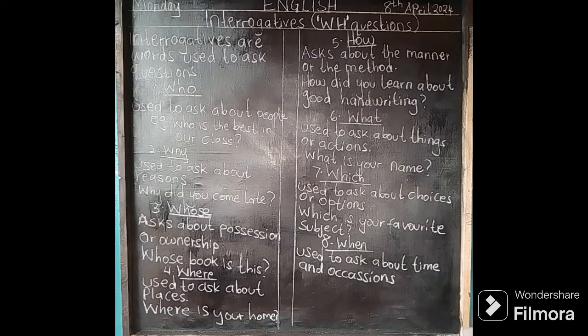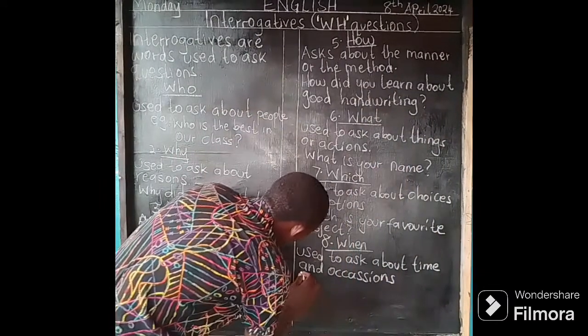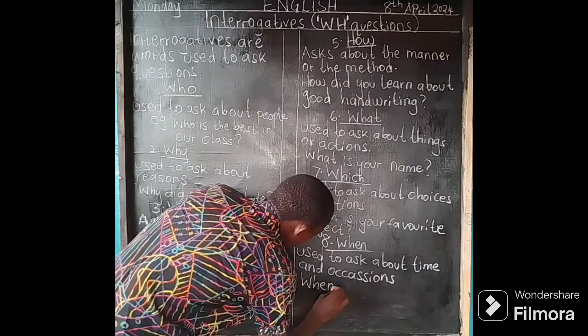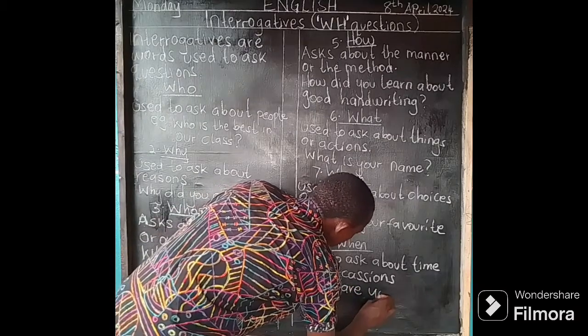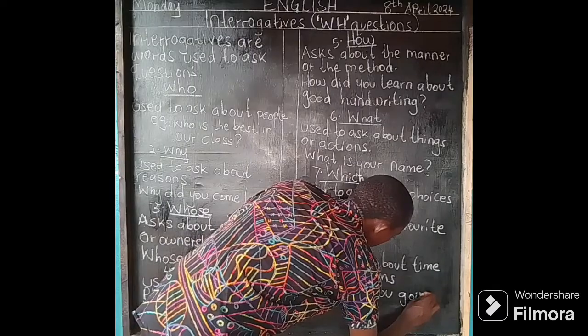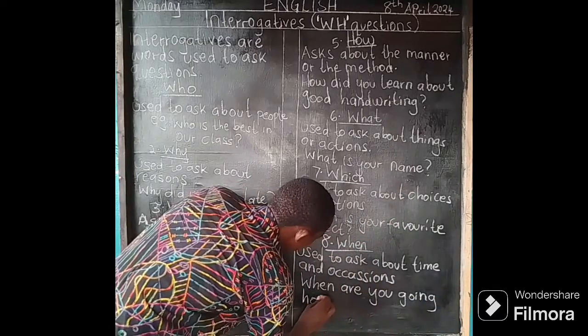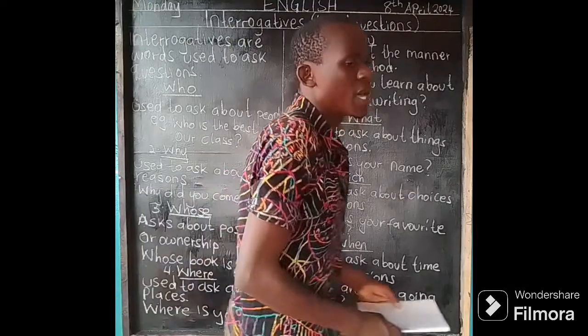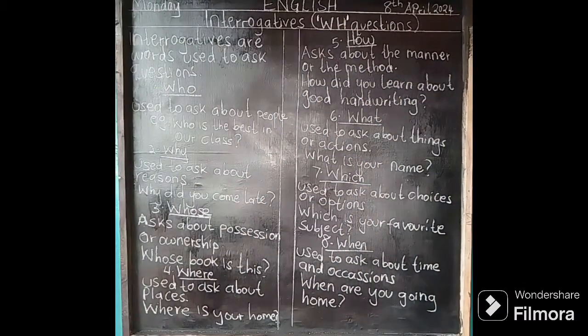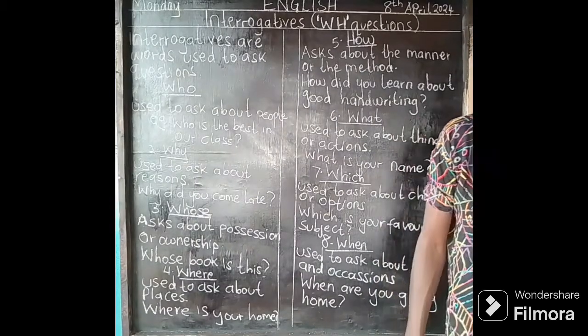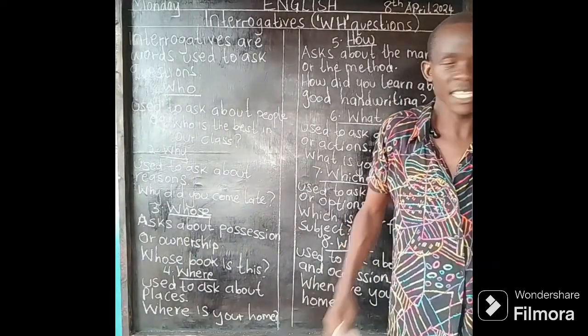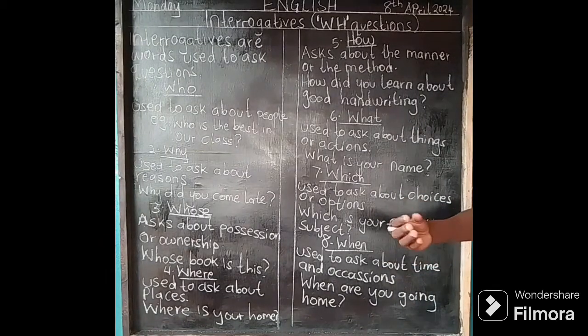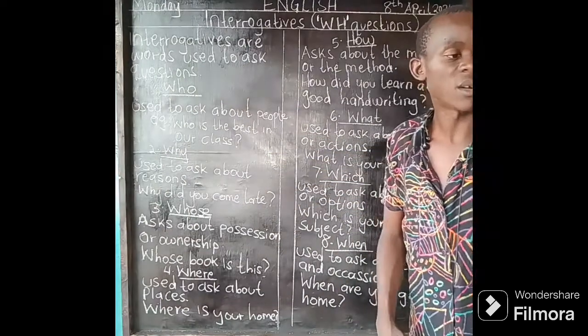The occasion is going home, and when is the time that you're going home. So you can say, I'm going home on Monday, I'm going home on Tuesday. That is the day, the time. So these are the 8 common interrogatives.